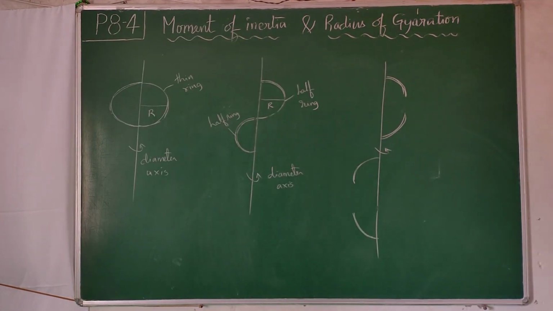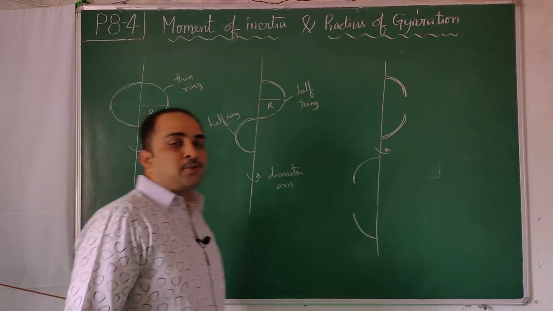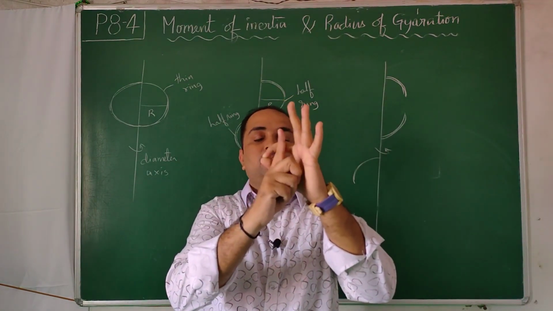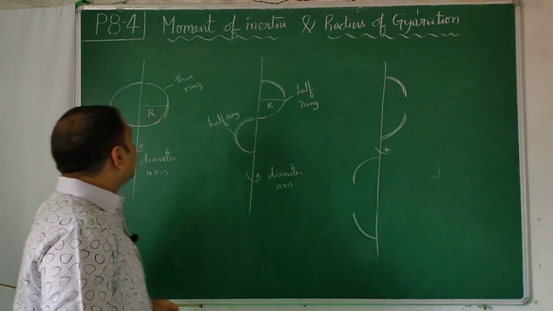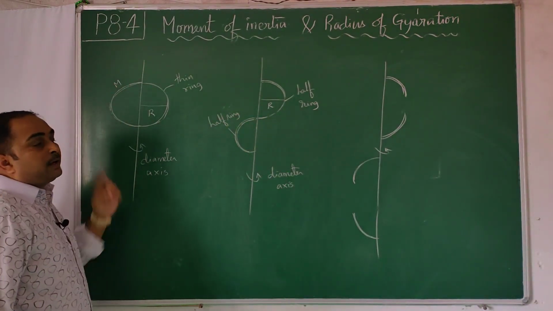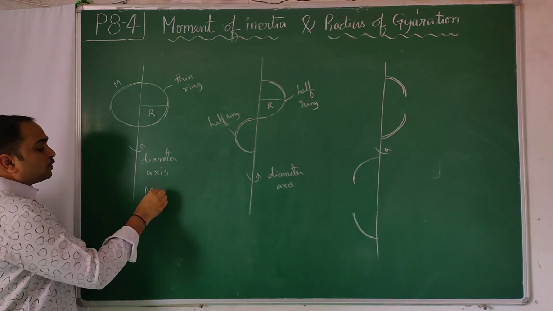Yes, students, another concept. Previously I asked you to play with the ring: mr square, 2mr square, 3 by 2 mr square. The moment of inertia of a ring about a diameter axis, whose mass is capital M and radius is r, is mr square by 2.